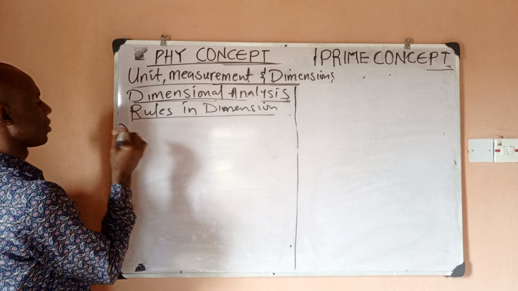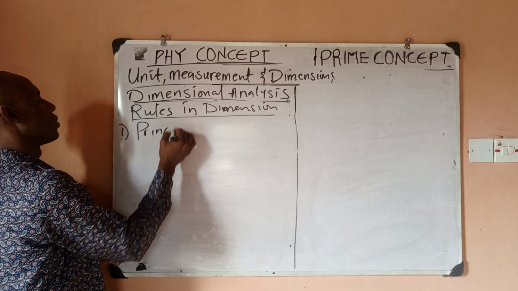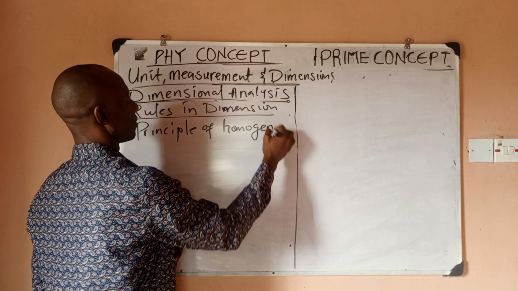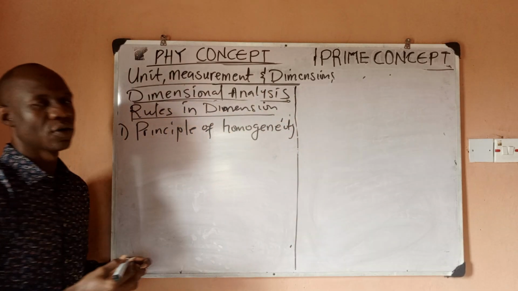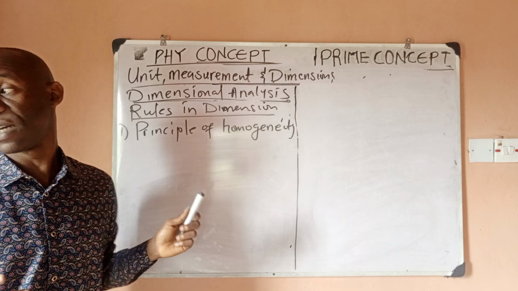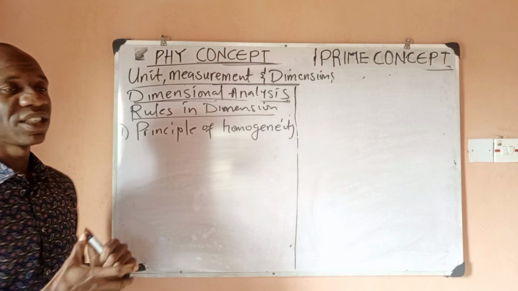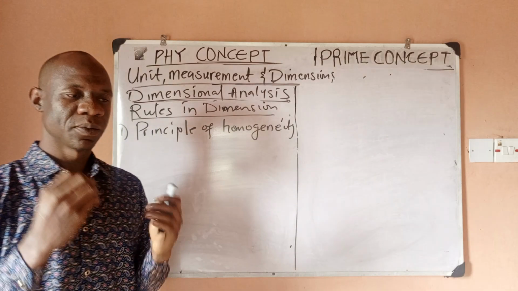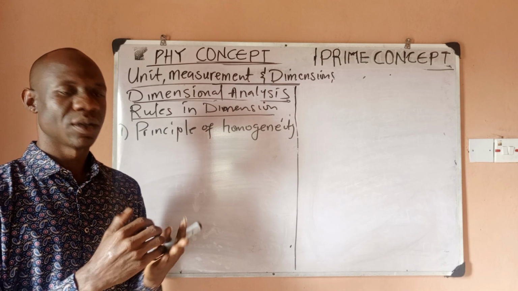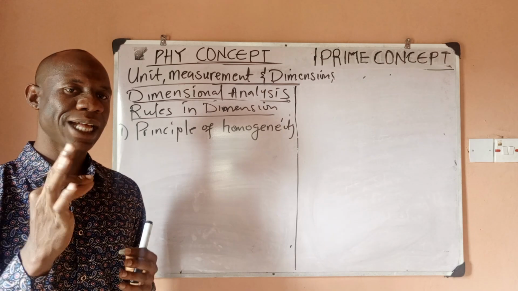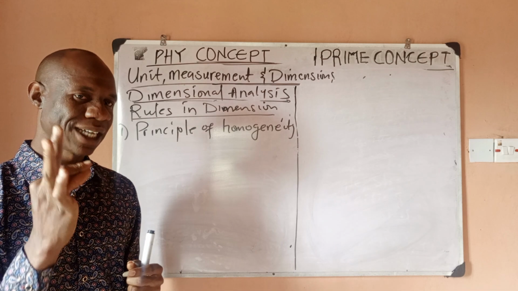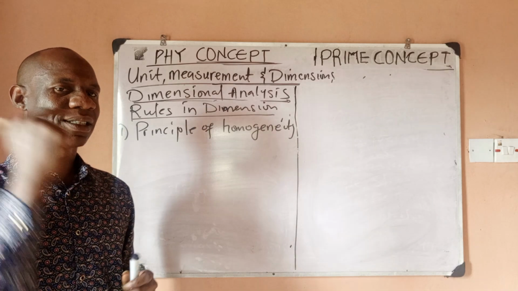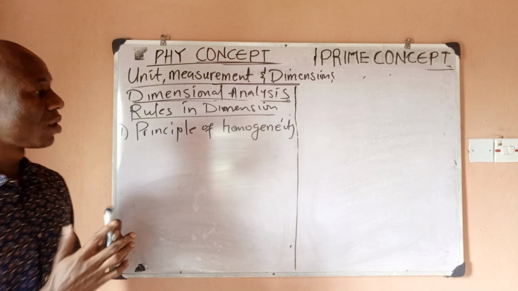So number 1 is known as the principle of homogeneity. That is number 1, which is a universal rule, which is something you should know. What is the principle of homogeneity? The principle of homogeneity says that if you have a physical equation, then for that equation to be correct, the dimension of the left-hand side should be the same as the dimension of the right-hand side.